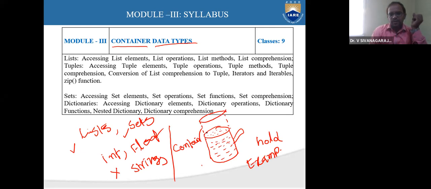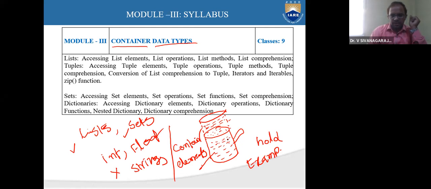There is a possibility of changing the container either in terms of the elements, which is nothing but quantity. We will call it elements. These are nothing but elements or quantity present in the container. I can modify this.